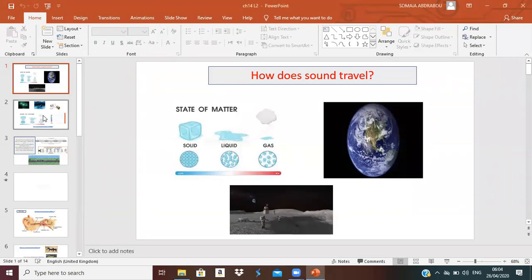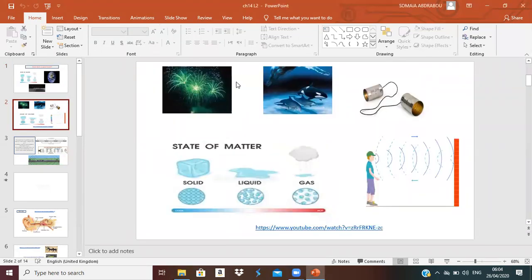Now, here it is. We can see the sound travel through the sky, which means there is air in the sky, so it can make the sound travel. Also, the sound travels through water or liquid. We can hear the sound of the dolphins or whatever, okay? That's because the sound travels through the liquid, okay?